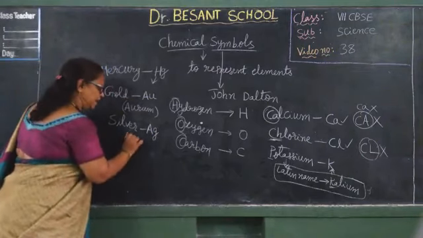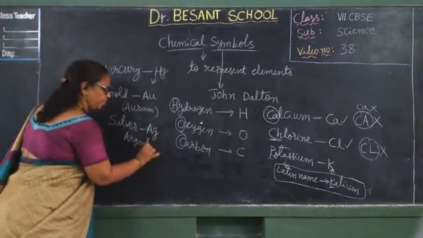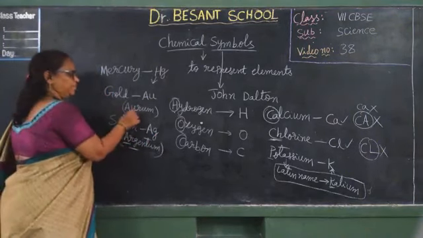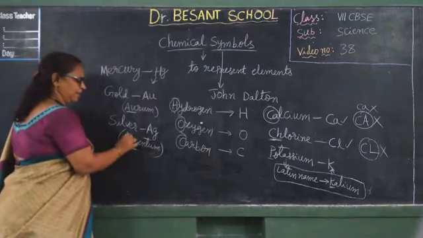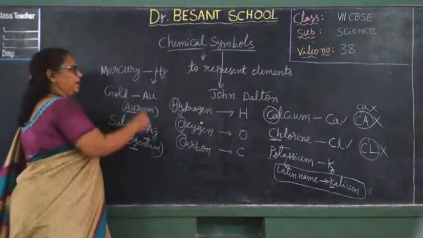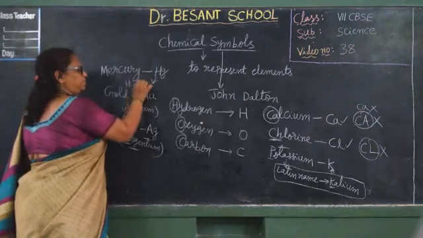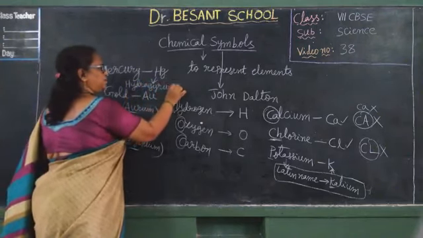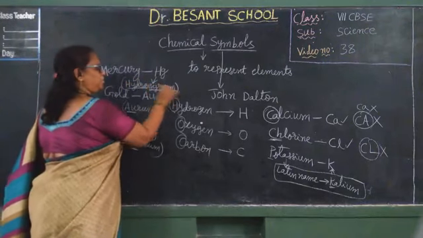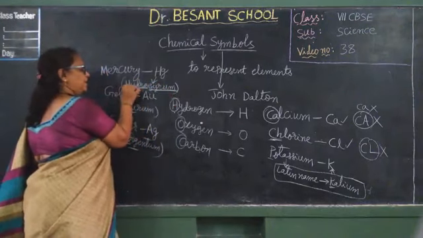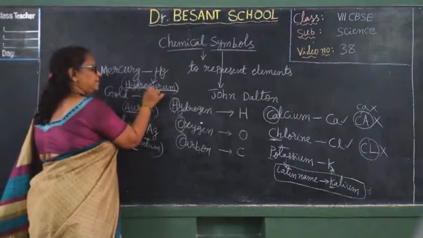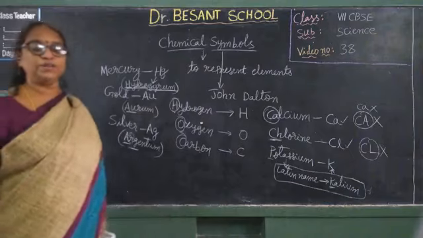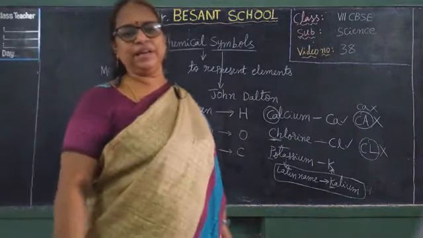Its Latin name is argentum, A and G. In argentum, the R is silent, so Ag. Hydrargyrum is two words, so the first letter from the first word and the starting letter of the second word together make Hg. Like that, basing on the Latin names, those symbols are given.